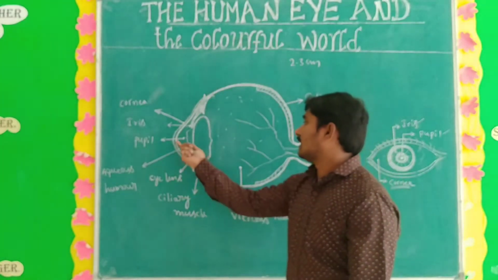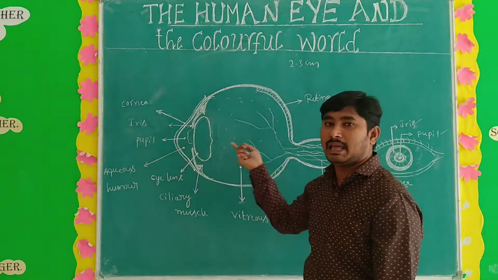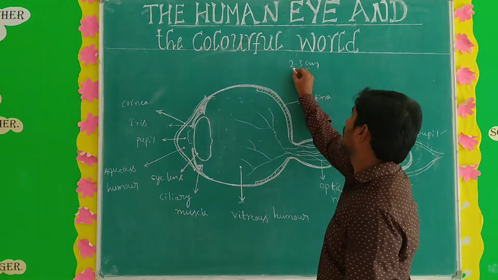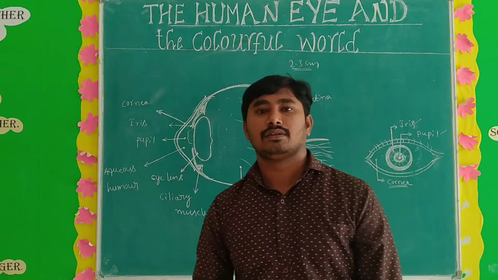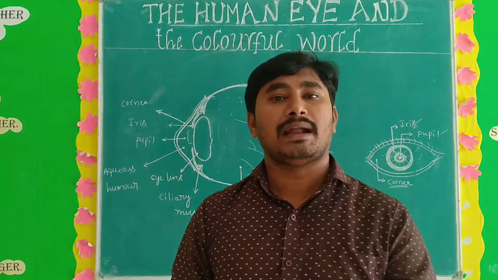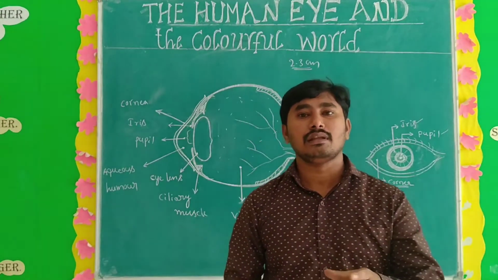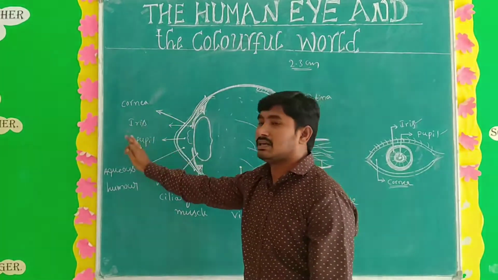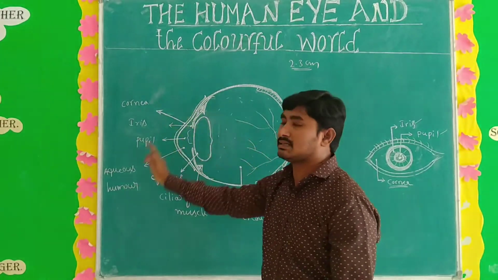And also the diameter of the eyeball. The diameter of the eyeball is approximately 2.3 centimeter. What is the diameter of the eyeball? 2.3 centimeter. And here, in the human eye, so many important parts are there.